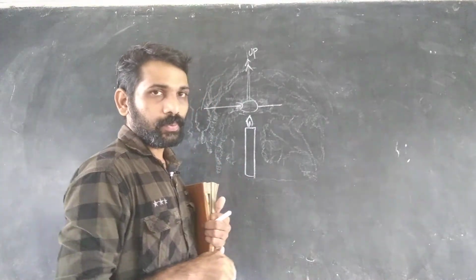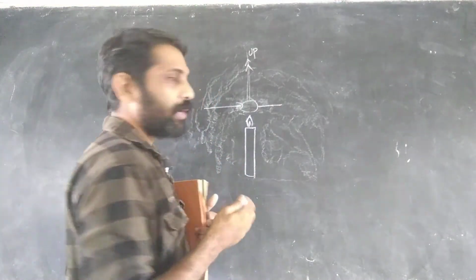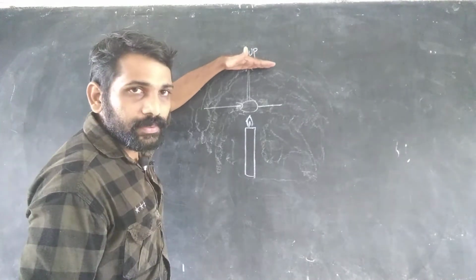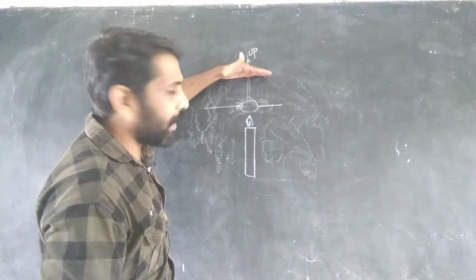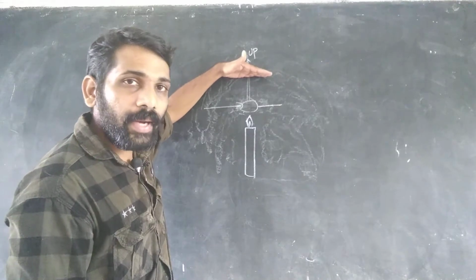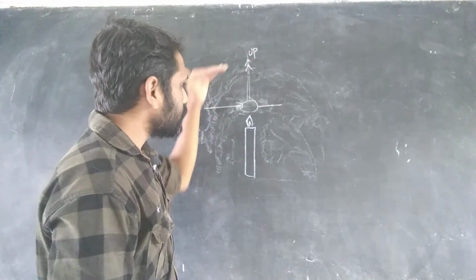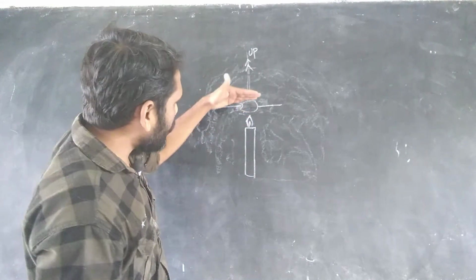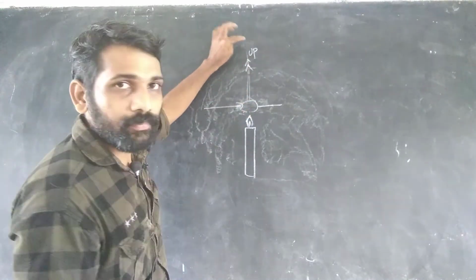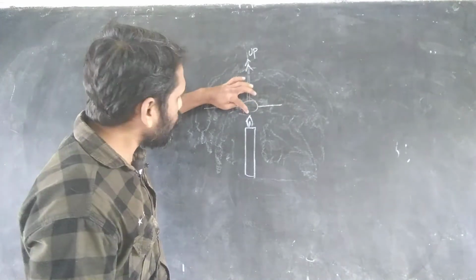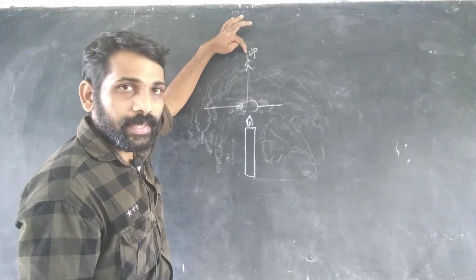So that is why when we place our hand just above the candle, our hand feels hot, okay, because the heated air goes up by convection. Hot air moves up by convection, okay.